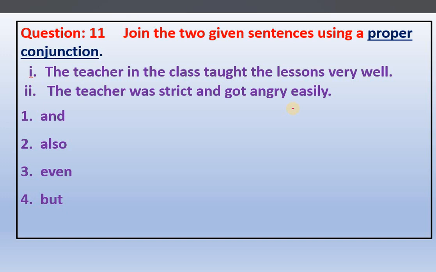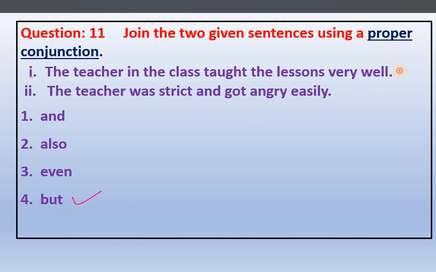Right? These are two sentences, but both have contrasting meaning. They are not related things, not related sentences. For example, the teacher has very good knowledge, so she teaches lessons well. These are the same kind of sentence, having related meaning. But here what is given? The first is about the teaching ability of the teacher, and the second one is about her nature, something different, not related to the teaching. The teacher was strict and got angry easily. So what do we have to use? But.